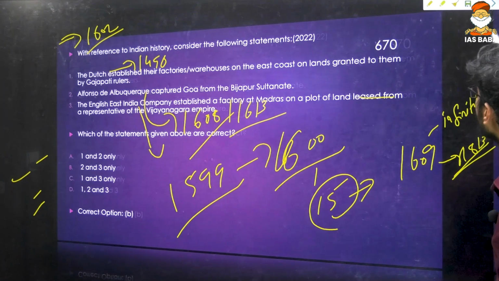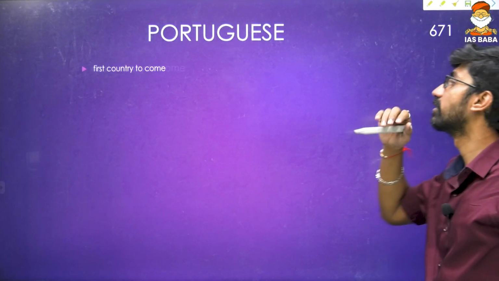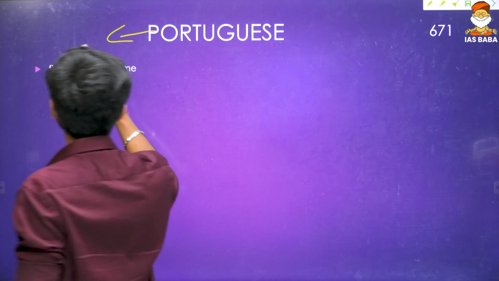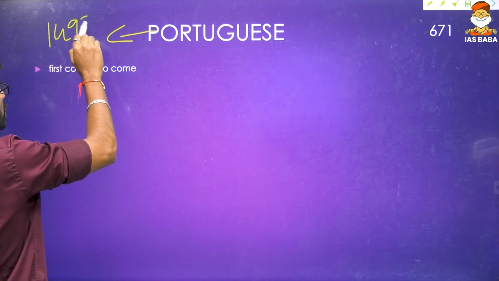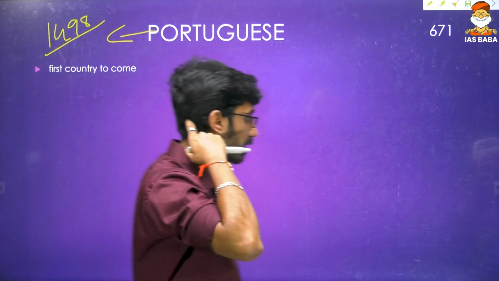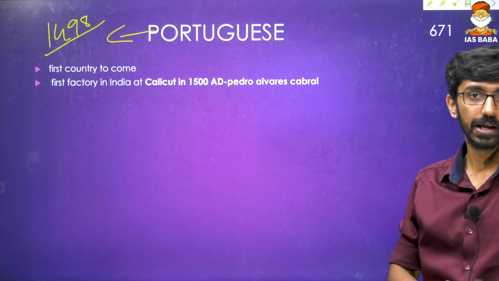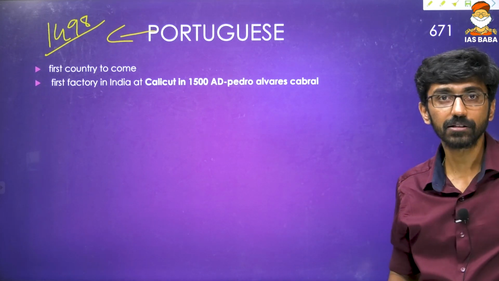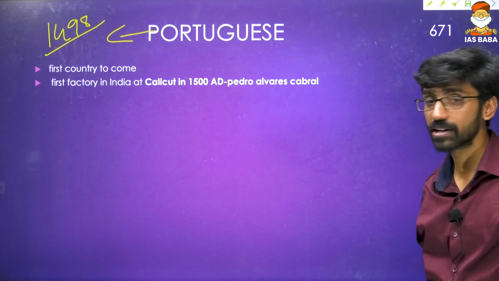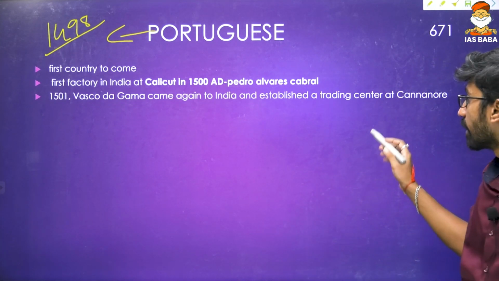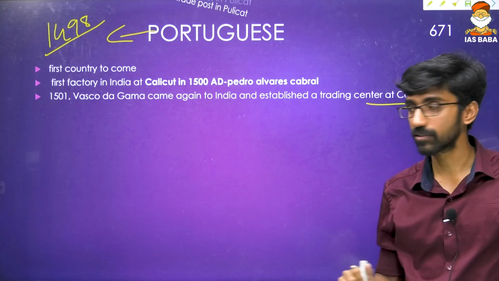First we will look at the Gajapati rulers as well as the Portuguese and the Dutch. Of course the first country to come to India was Portugal, facilitated by the coming of Vasco da Gama in 1498 to Kerala, and the first factory in India was established in 1500 at Calicut by Pedro Alvarez Cabral. And Vasco da Gama once again came back to India in 1501 and established a trading center at Kannur, as it is called today.